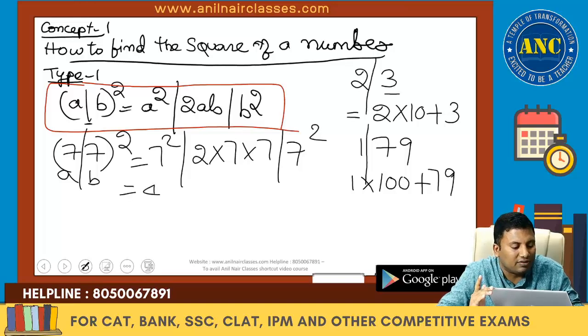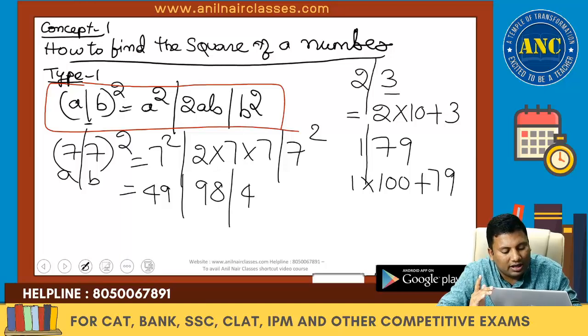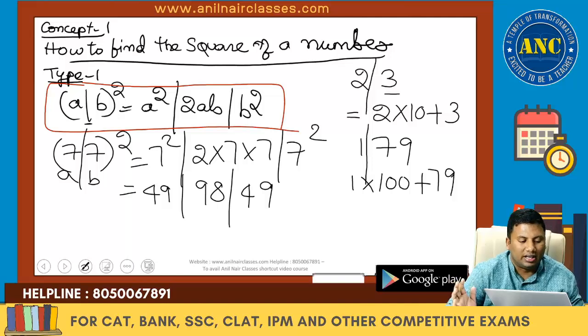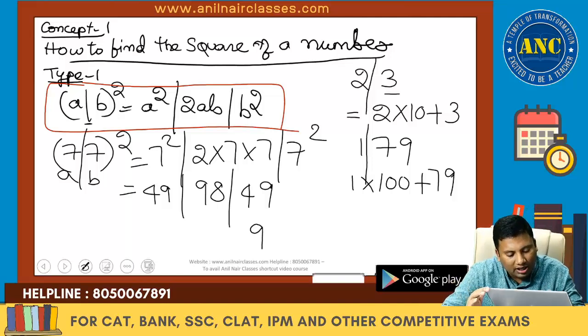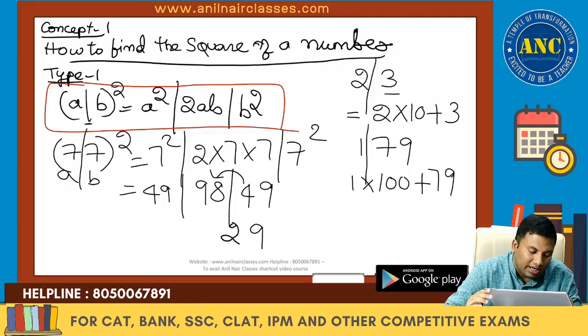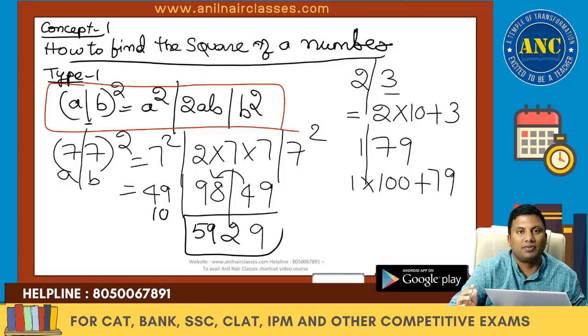7 square is 49. 2 into 7 into 7, 49 twos are 98. 7 square is 49. Write only the unit digit, 9. 4 carried. 98 plus 4 is 102. Write down the unit digit in 102, which is 2. 10 carried. 49 plus 10 is 59.